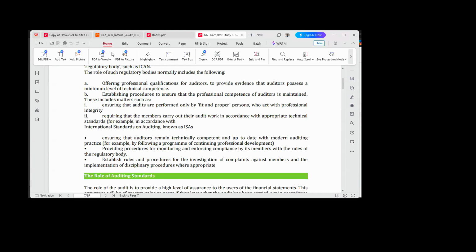For example, let's say the person has been asked to commit fraud, and the person refuses to commit fraud, and there's pressure on the person. Can the person go to ICAN to say, this is what is happening?